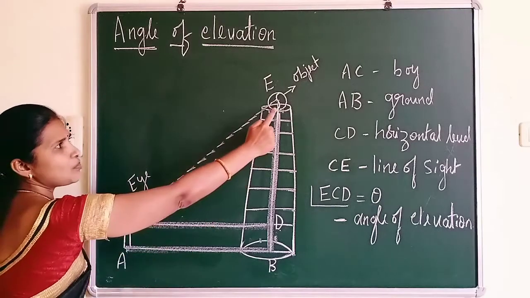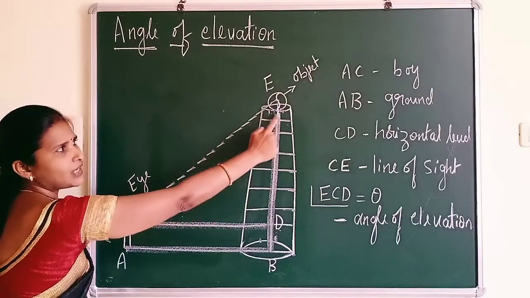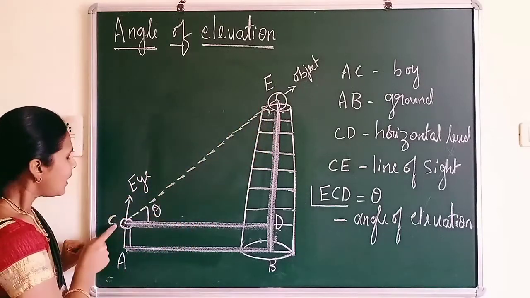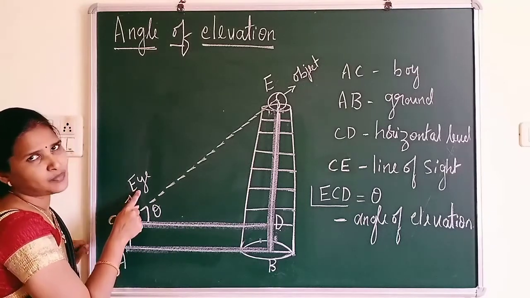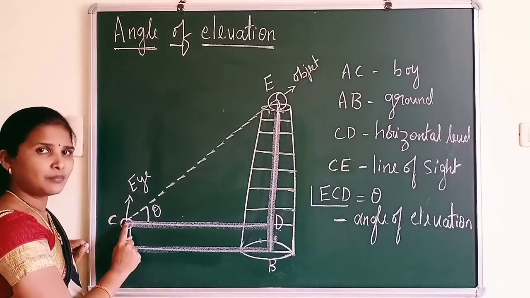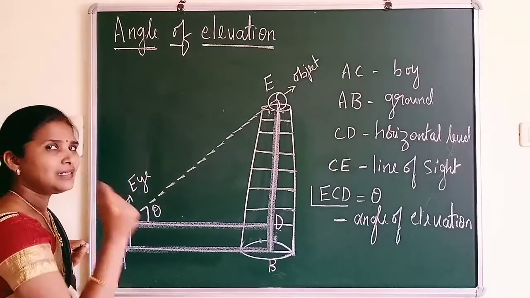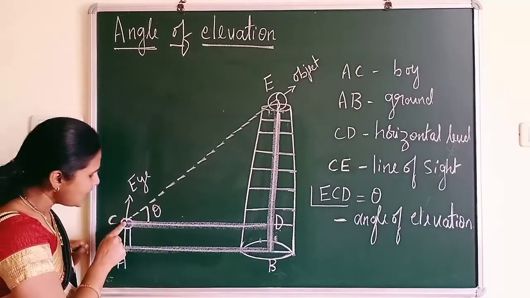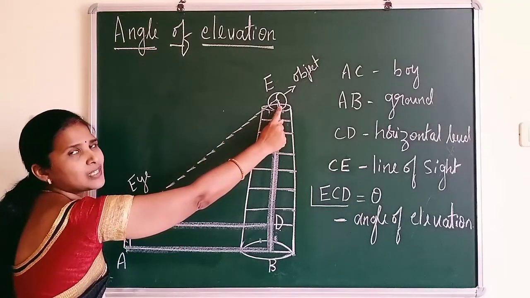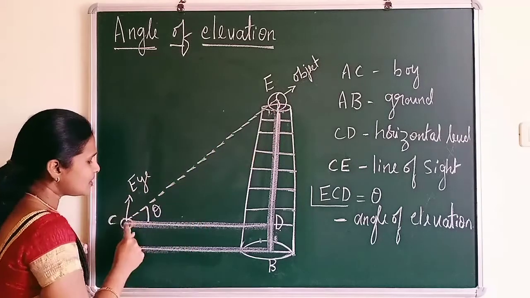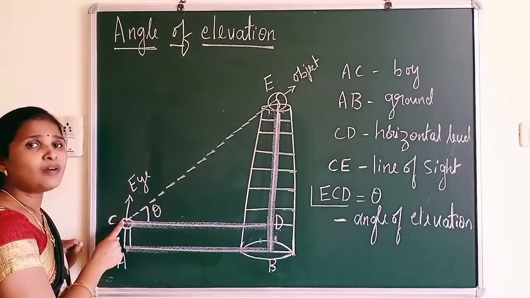So here there is a ball, that is E, an object, called a ball here, and here C, the position of this C, is an eye of an observer. So it is an eye of an observer. Carefully listen: the distance between an eye of an observer to an object where an observer is observing, this distance we call line of sight.